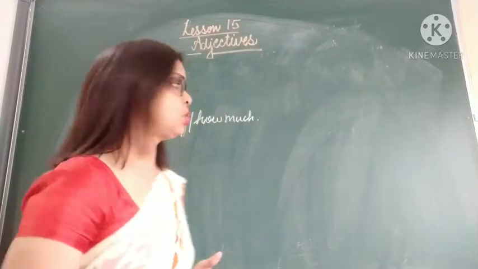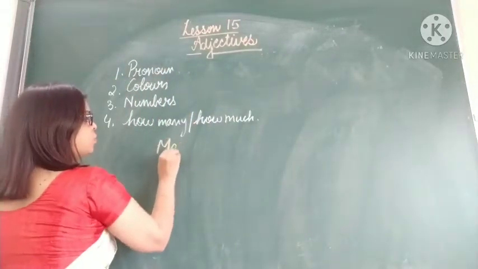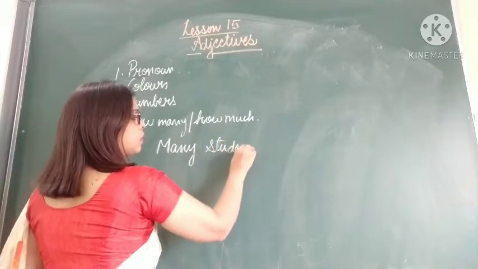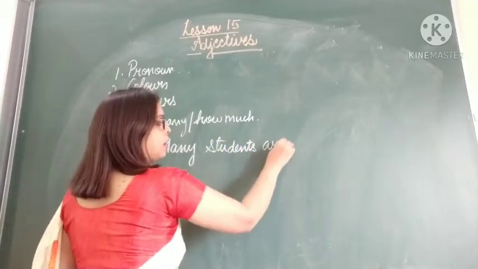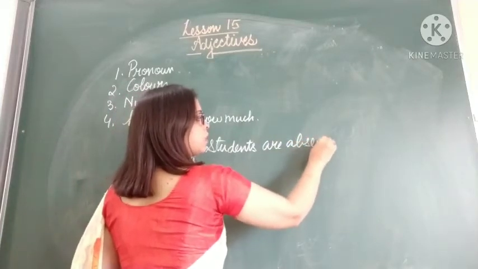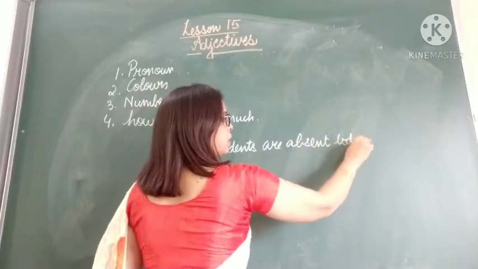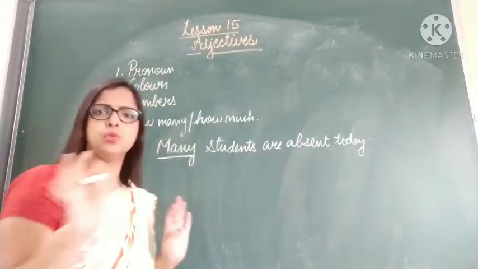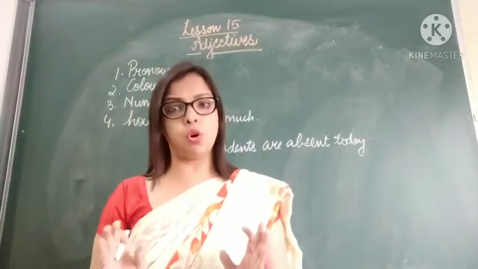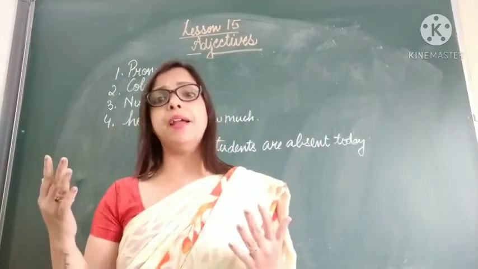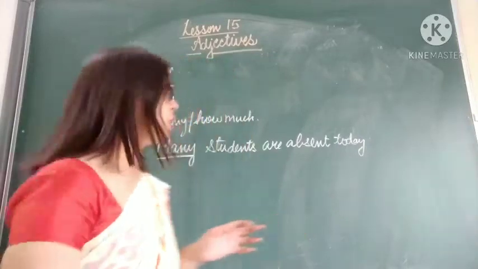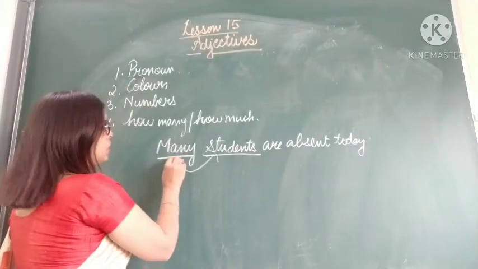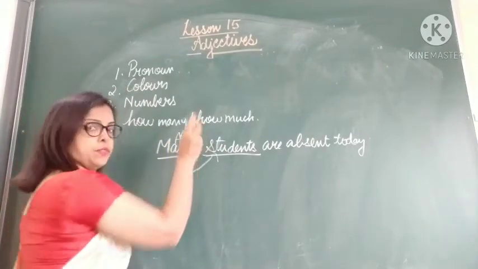Like if I say that many students are absent today. Okay. How many students? Many students. But the definite number is not known, but we have some idea that okay, many students. Okay. So this word many is describing the noun students. So this is also an adjective, right?